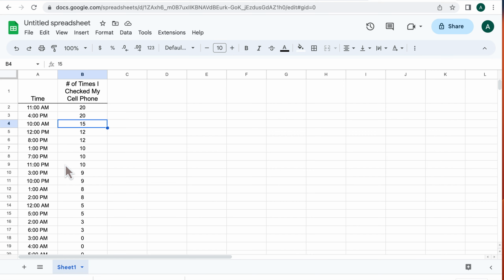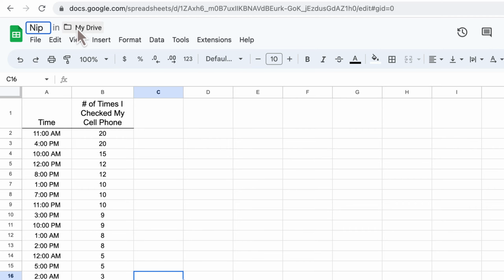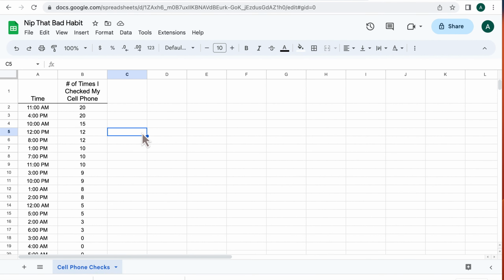Last little cleanup things, I always want to encourage you to label your sheets. It's not a must-do, but it's a nice practice to develop. Cell phone checks. Up on the spreadsheet, it could be like, nip that bad habit. Those are some practices that you can put into play for building out data that's quantitative in nature. I strongly encourage you to create your own quantitative data set and maybe mess around with wrap text or with the sorting function.